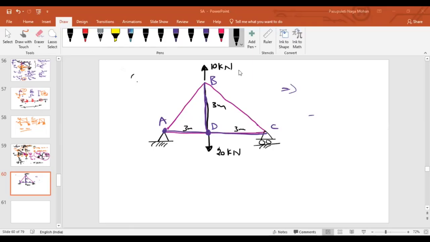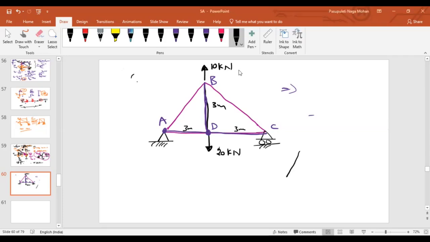Everybody is inclined right, that an inclined member may be there, sir. If I look at the external force, sir, if I look at the end, I cannot directly say that the horizontal force will be 0, because an inclined member is acting on it. So there might be a chance in this horizontal direction, sir.